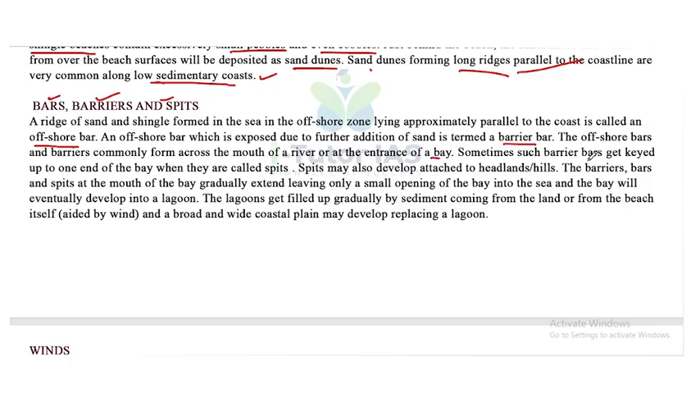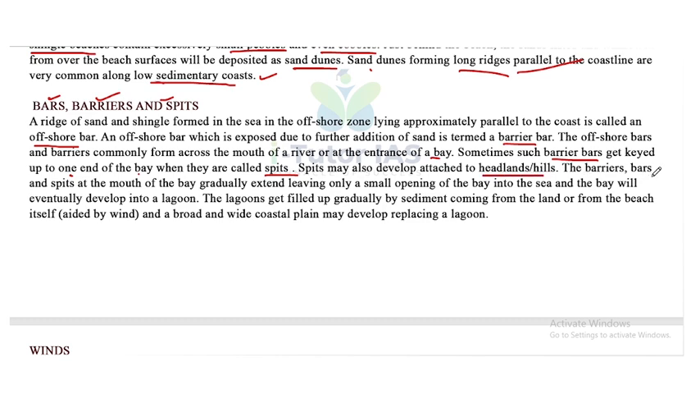Sometimes such barrier bars get keyed up to one end of the bay, and they are called spits. Spits may also develop attached to headlands or hills.